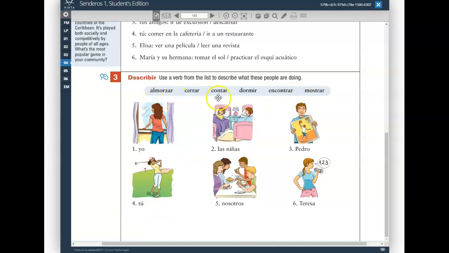Let's see a verb that really matches there. Tú encuentras tu pelota. You find your golf ball. I would use the verb jugar here. Tú juegas golf. Juegas would be a better verb here. I don't know why they don't use the verb jugar. Nosotros almorzamos. No stem change. The O stays in the nosotros form. And then finally, Teresa cuenta.